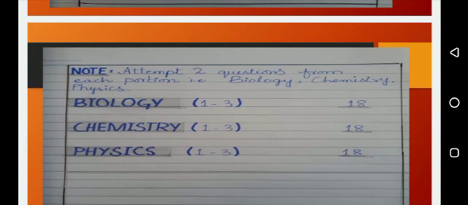Then going towards chemistry, chemistry also has 3 questions in which you have to attempt 2. Each question contains 9 marks. So in total in chemistry we have 18 marks. As well, going towards physics, you have a total of 3 questions. Within 3 questions you have to attempt 2 questions. Each question contains 9 marks. So in total we have 18 marks.